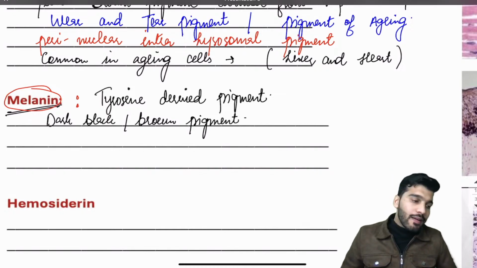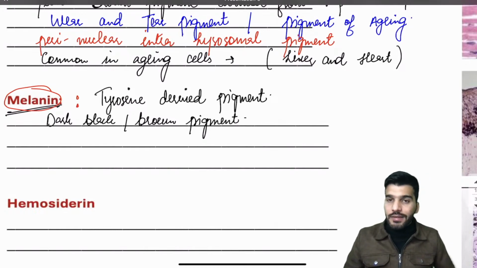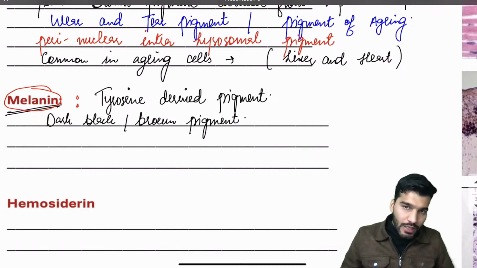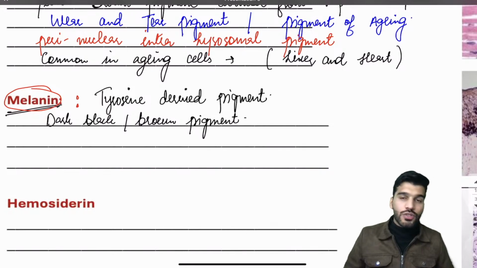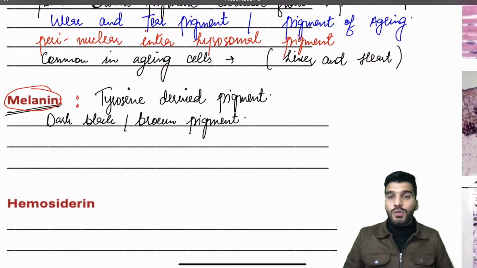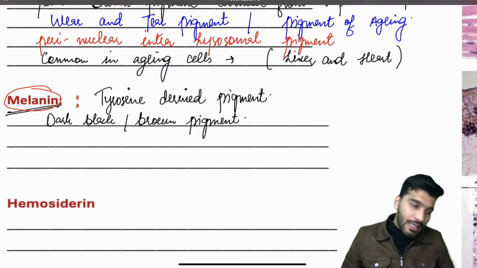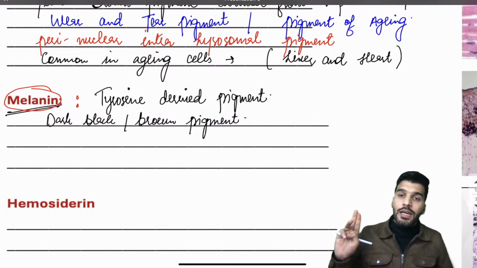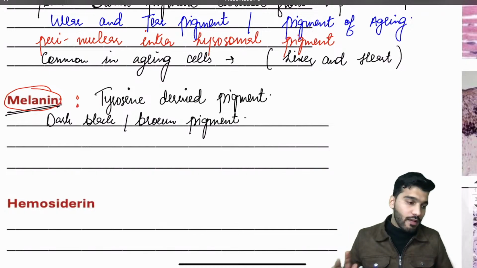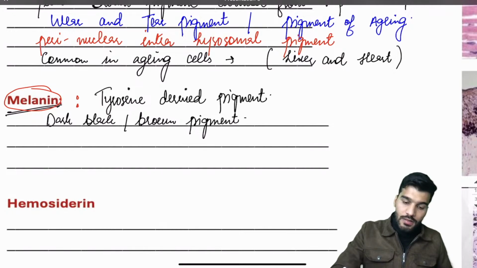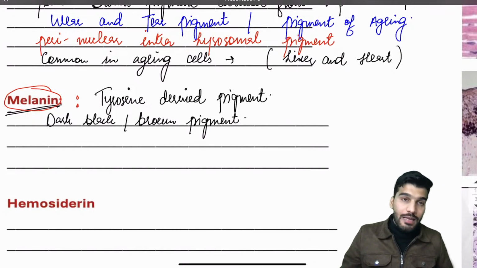Now you know that it comes from which amino acid? Tyrosine. From tyrosine we get epinephrine, norepinephrine, melanin, T3 and T4. So what will be the enzyme deficient? They will mention tyrosine kinase, tyrosine hydroxylase, tyrosinase.